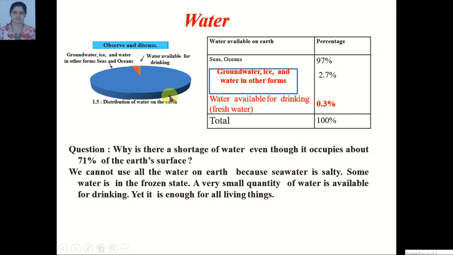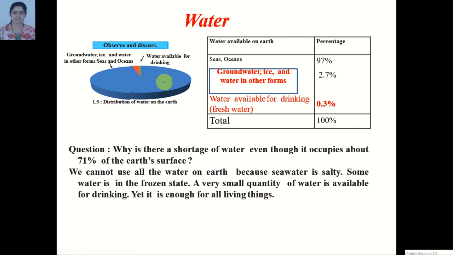Observe this diagram. In this diagram, they have shown the distribution of water on the earth, as well as observe this table also. 97% water is available in the seas and oceans, and 2.7% water is available in the form of groundwater, ice and in other forms. 0.3% water is available for drinking.